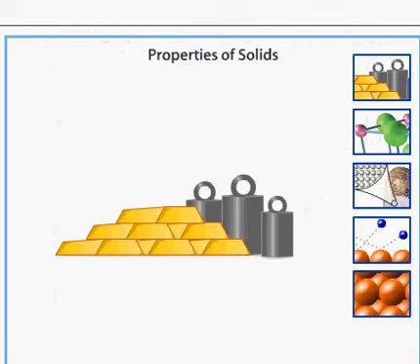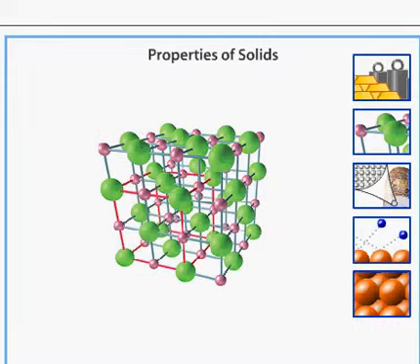Solids are different from gases and liquids in that they are not fluid. This gives them some unique properties. Solids have strong cohesive forces, keeping them tightly bound to their neighboring molecules or atoms. This allows them to maintain a definite shape, unlike liquids.